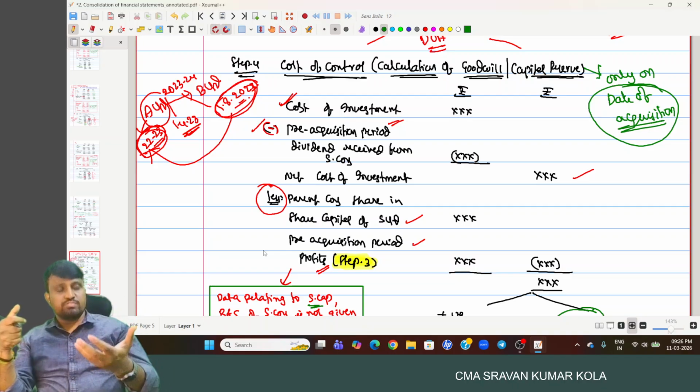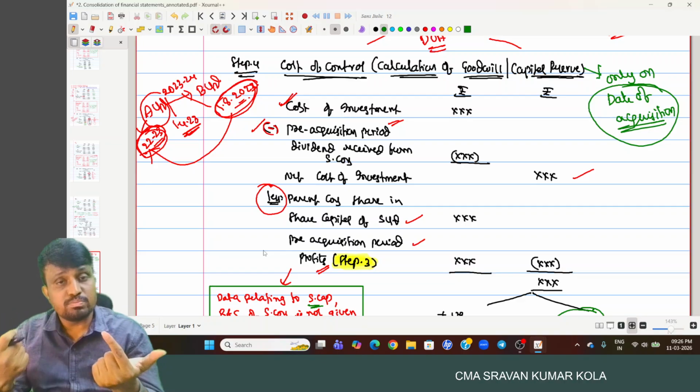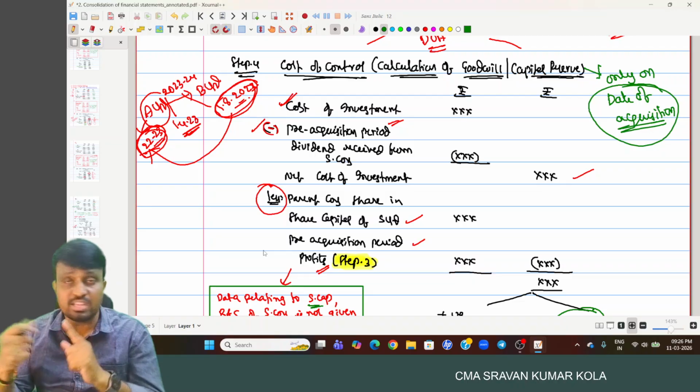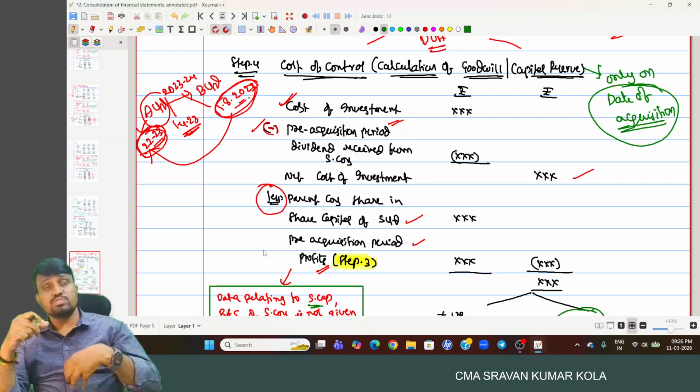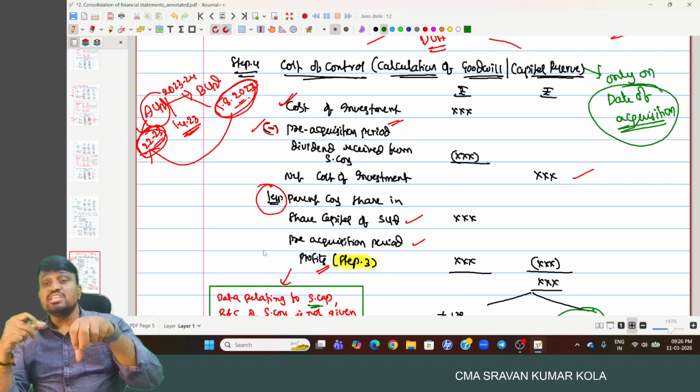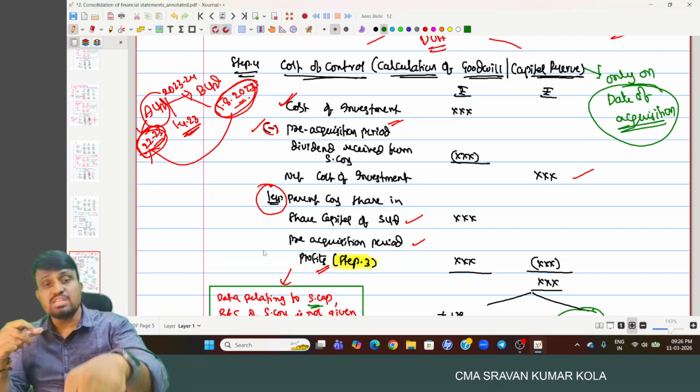And step four, cost of control, means we need to calculate what is the goodwill or capital reserve. First, we consider cost of investment. From there, you have to reduce any pre-acquisition period dividend received from the subsidiary company, and that is the net cost of investment. Then, from there, you have to reduce the parent company share in equity of the subsidiary company on the date of acquisition. What is the equity?